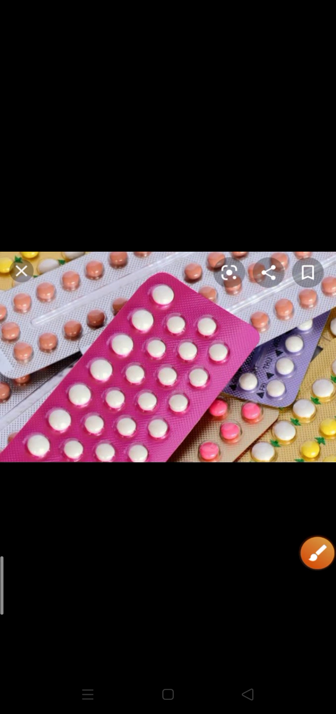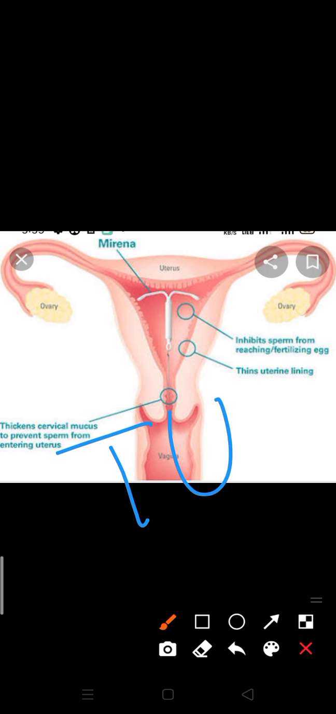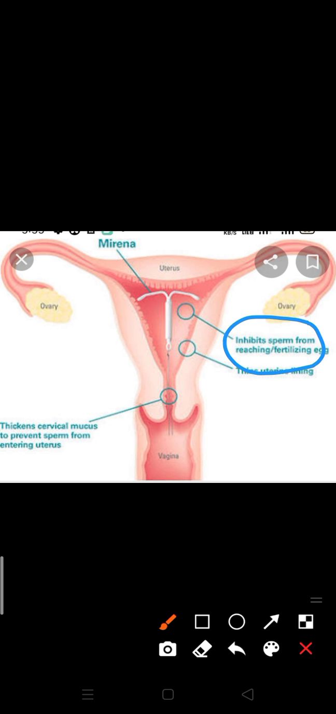Next is the intrauterine contraceptive device. You can see on your screen, it is known as the copper T. Nowadays Mirena is being used, it's very famous. The intrauterine contraceptive device is also known as the IUCD. Clear? It's very effective in preventing pregnancy, because you can see the cervix is totally blocked. And you can see here that it inhibits the sperm from reaching and fertilizing the egg. Sperm can't reach there.